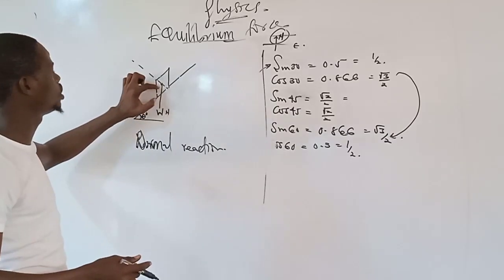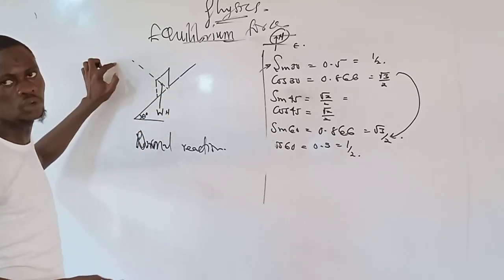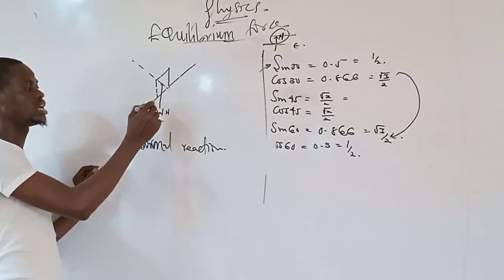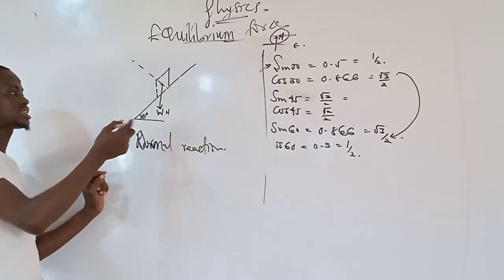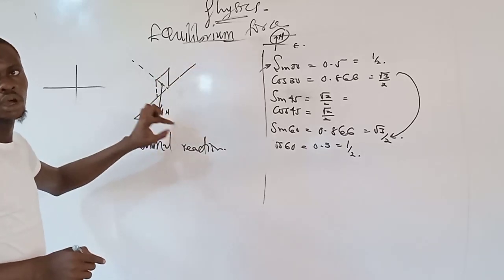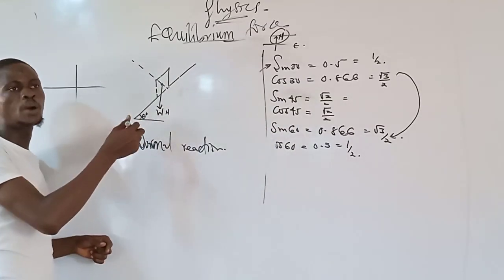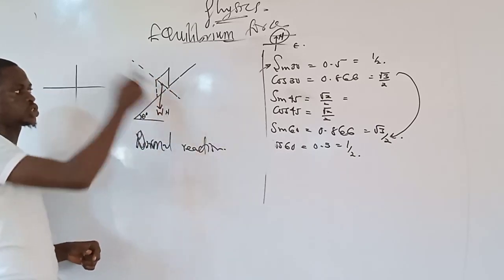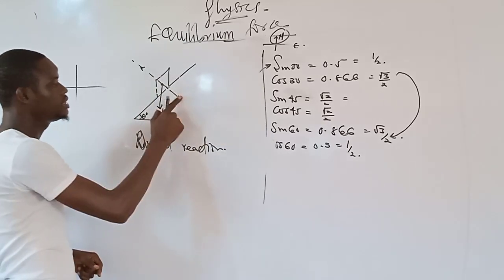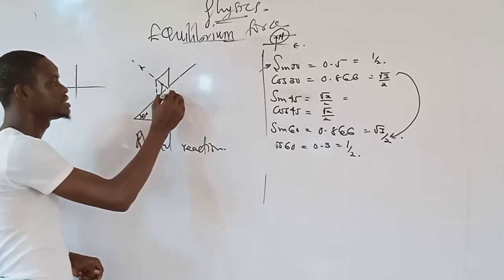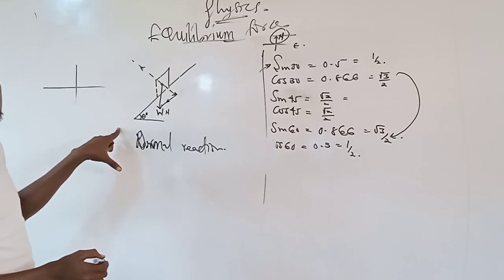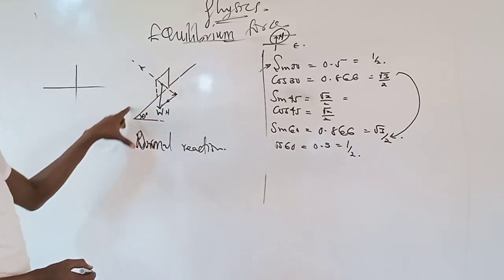Now, if the normal reaction on this body is acting perpendicularly, for the body to be in equilibrium, the normal reaction must balance the weight. And since this weight is supposed to act vertically downward, if I have a horizontal line, it's meant to act like this, but the weight is not acting like this because of the inclination. Automatically, this weight has a component that will balance the normal reaction. If the normal reaction is upward, the component will be downward. Now, this same weight also has another component. The function of this component that is here is to allow the body to drift downward. That is the component of the weight along the plane.